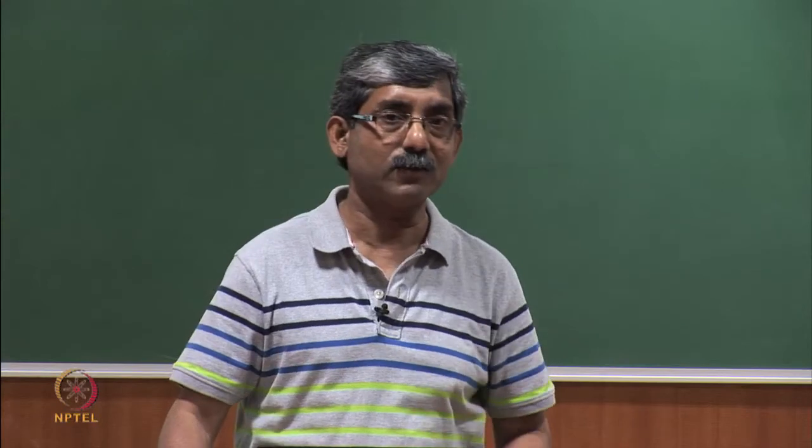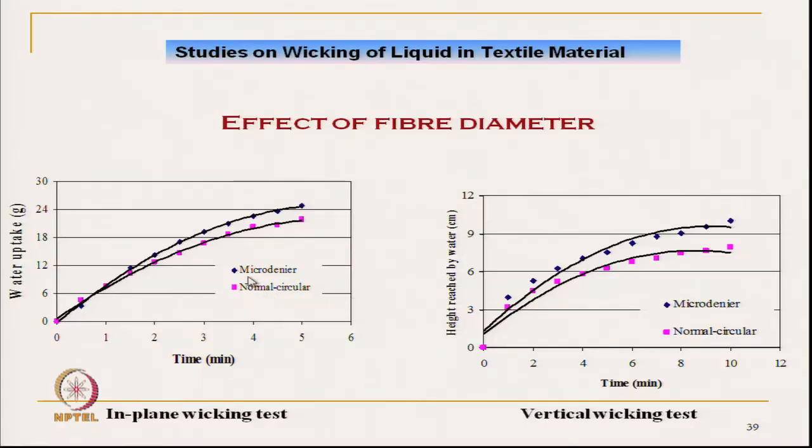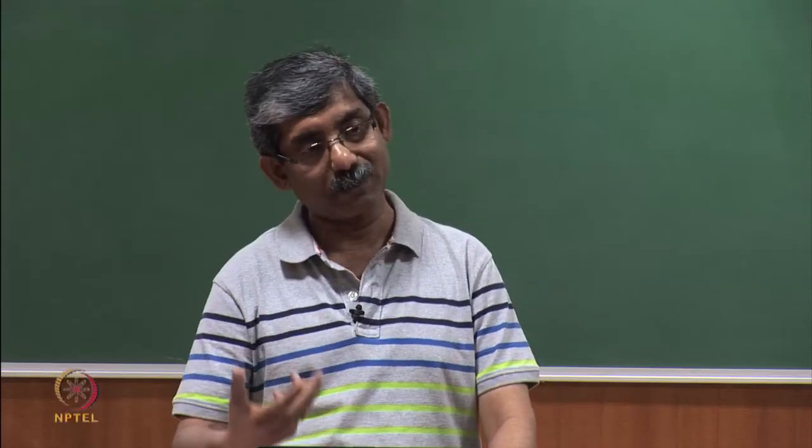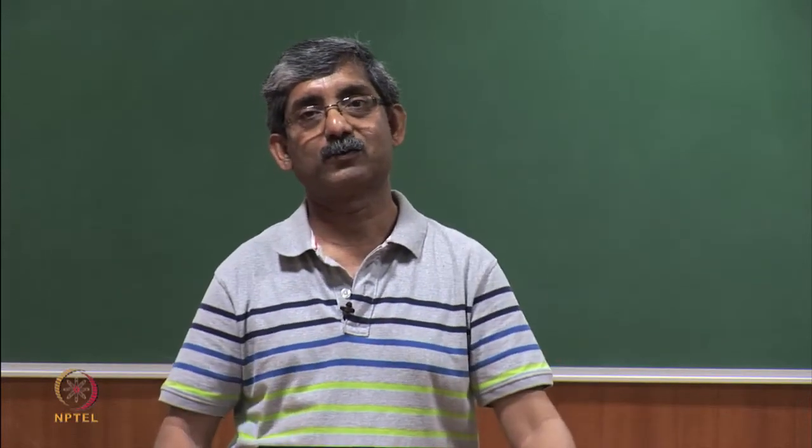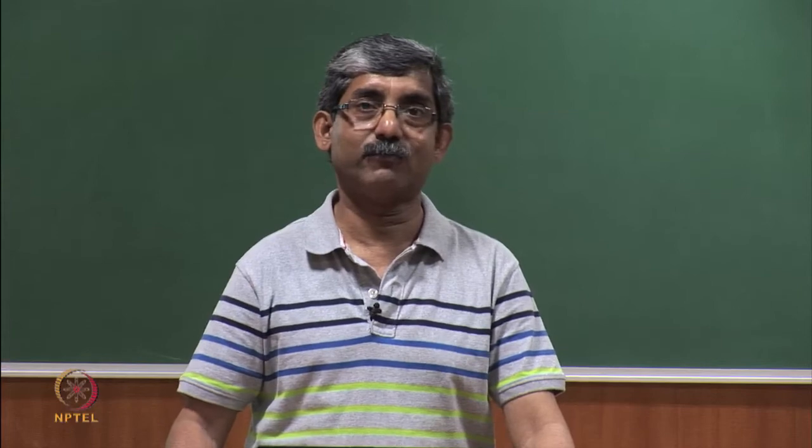The effect of fiber diameter: we have seen that the microdenier fiber gives a higher wicking rate and water uptake than the normal circular polyester, and the height reached by water, that is the wicking height, is also high. So, that means, if we use microdenier polyester as compared to normal polyester, it will give higher absorption, higher water uptake and higher rate of wicking. So, that is how we have to select the fiber.